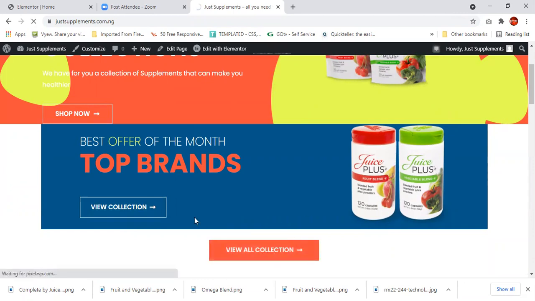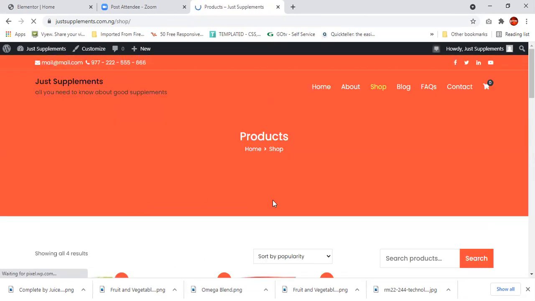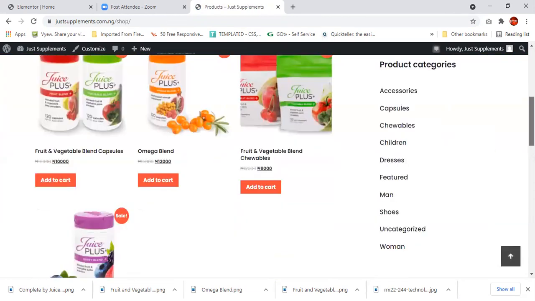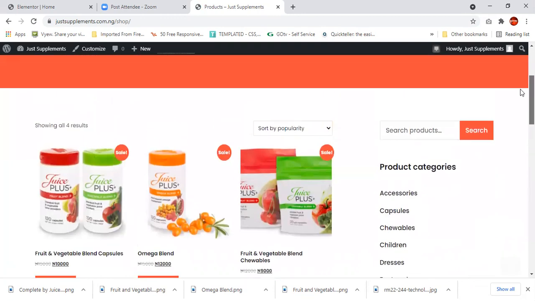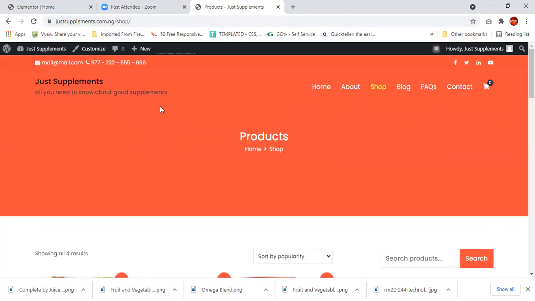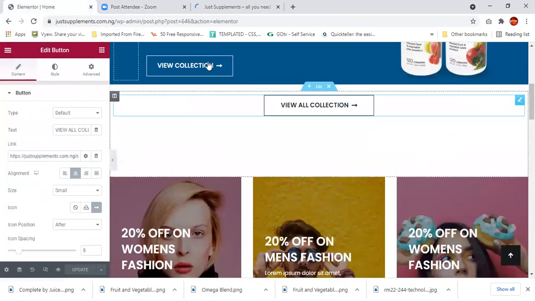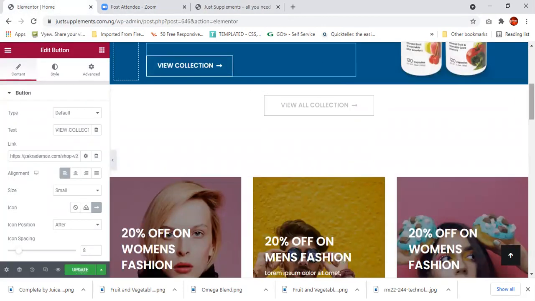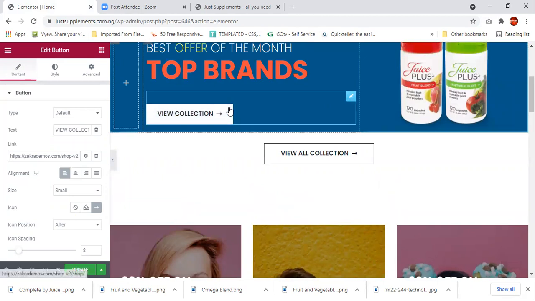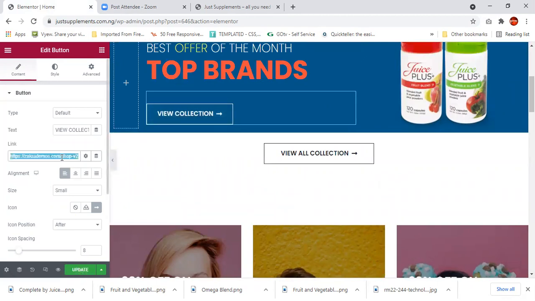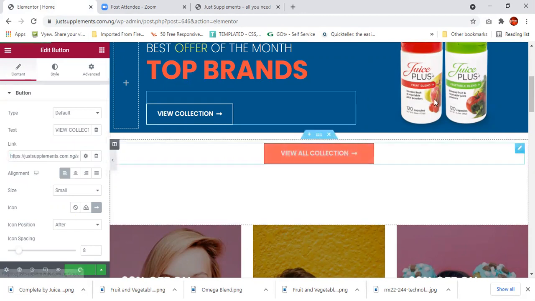Yes, you can see the products. It brings you right over here. So that is the essence of that. I'm going to do the same thing for this one here, the recollection. Just click it, come over here, highlight everything, and click update. I've done that as well.